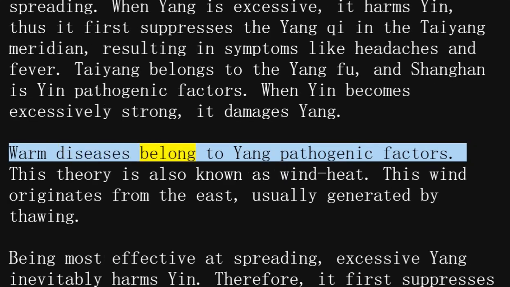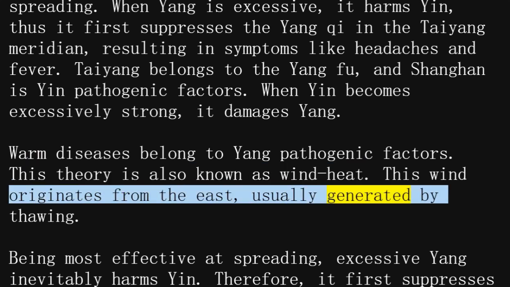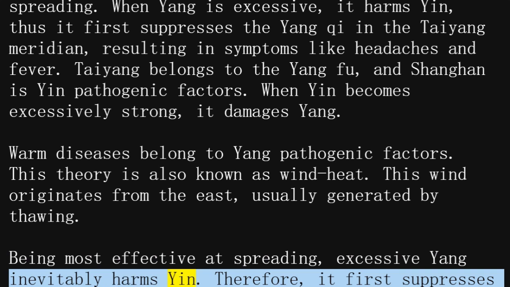Warm diseases belong to yang pathogenic factors. This theory is also known as wind heat. This wind originates from the east, usually generated by thawing. Being most effective at spreading, excessive yang inevitably harms yin.